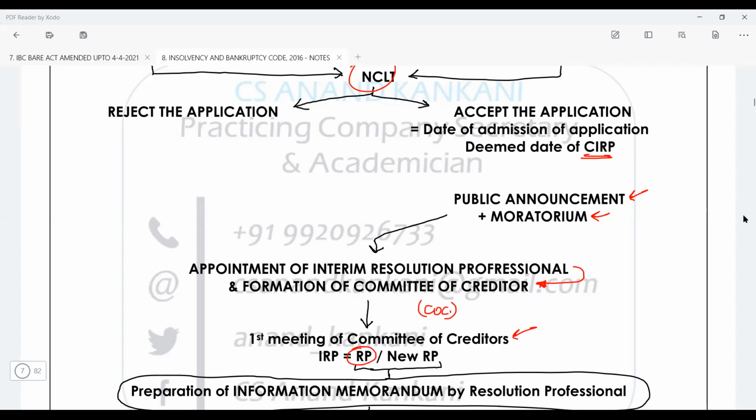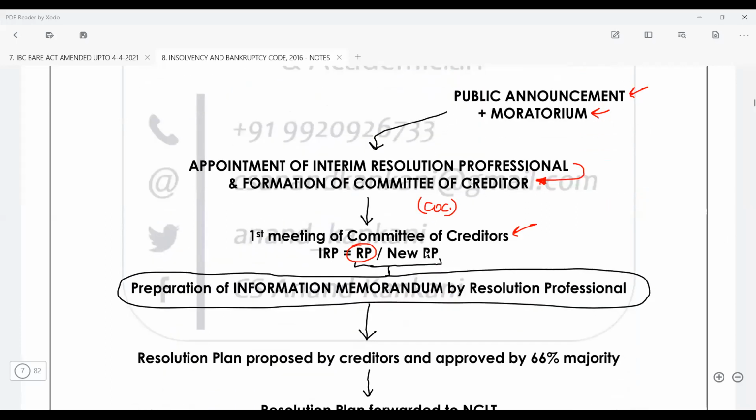And thereafter the meetings and all are going to start. So today's lecture will just focus till the committee of creditors is formed. Thereafter, we know that the information memorandum will be prepared by the resolution professional and all those things are going to be there. But today our focus will be till here, right?